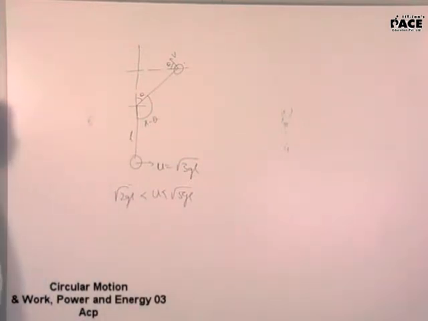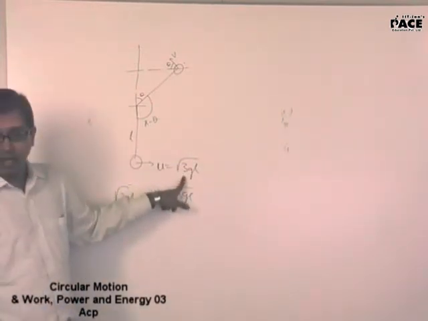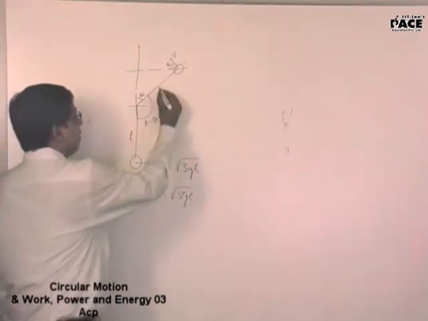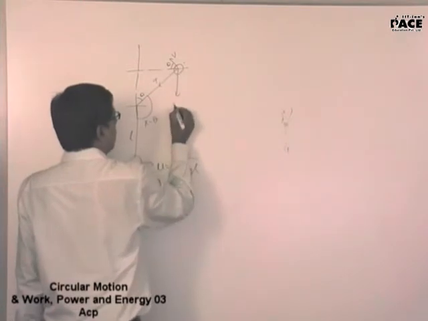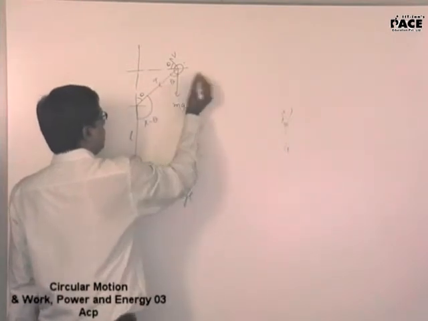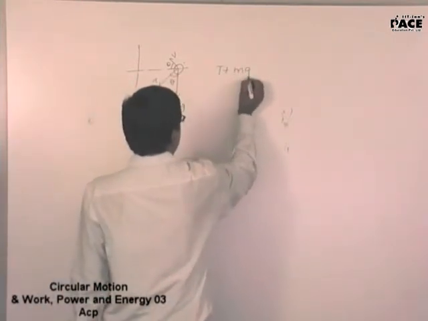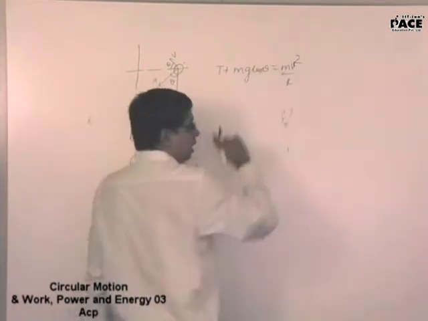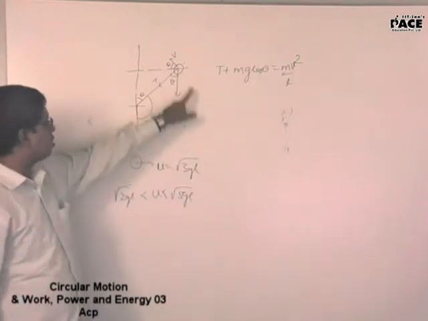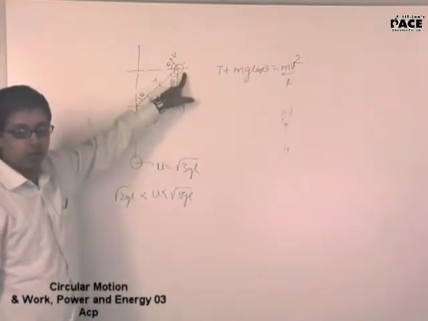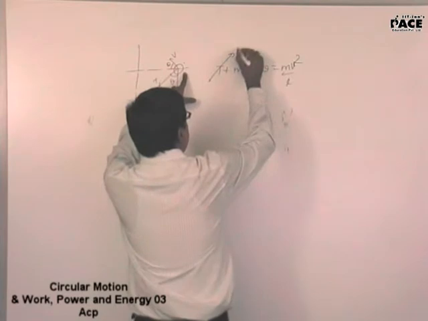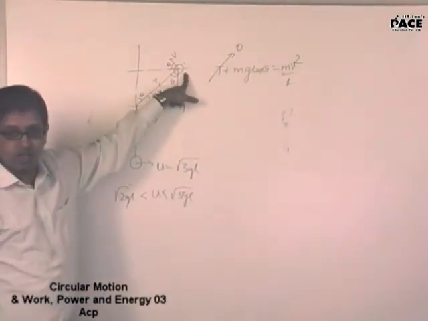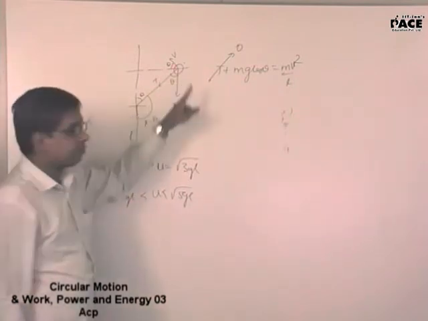We have done this problem with root over of 4gl. Now he is asking root over of 2gl, 3gl. The same problem. Find out T here. This will be mg. This will be theta. T plus mg cos theta will be equal to mv square by L. We know that once it has crossed the horizontal point and gone into this quadrant, velocity will not become zero, tension will become zero before velocity. We are aware of this, yes or no? Yes, sir.